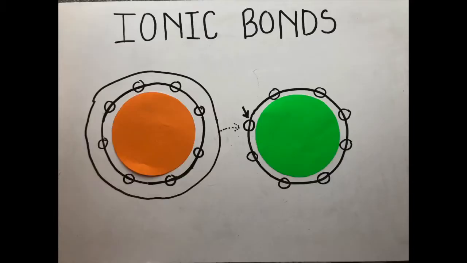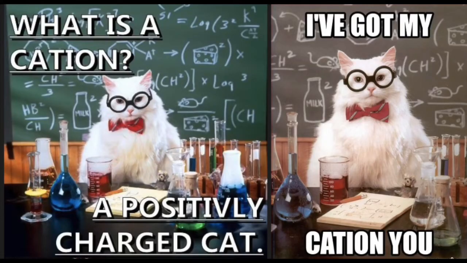Ionic bonds are when electrons are transferred between atoms, and it occurs when one atom has sufficient strength to remove the electron from the other. In this bond, the electrons are transferred from a metal to a non-metal because electrons can be easily taken away from metals and are attracted to the non-metals. They are formed between ions because the atom that loses electrons becomes a cation, or a positively charged ion, and the atom that gains electrons becomes an anion, or a negatively charged ion.